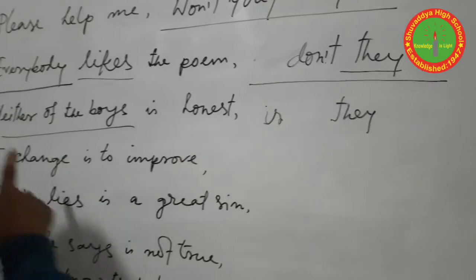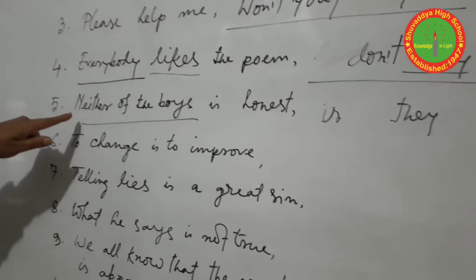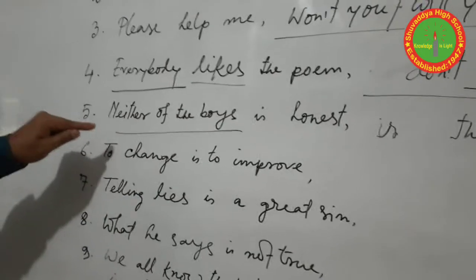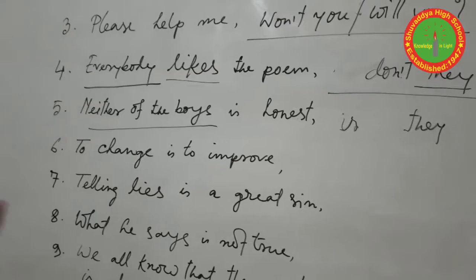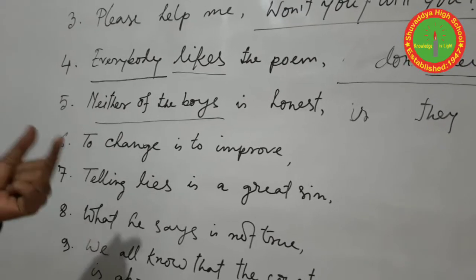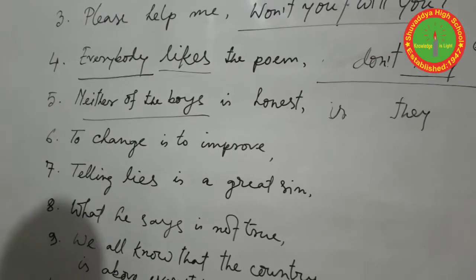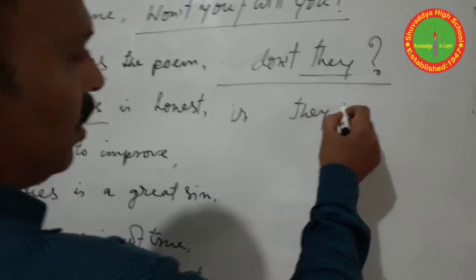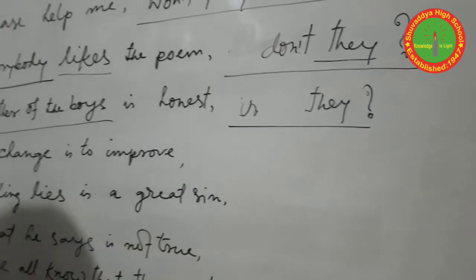Is the sentence negative or interrogative? Here it is negative. So any kinds of neither, none, no one, no, never, not, and if these words are found in our sentence, we should not use not. So the sentence is negative and the answer will be is they, but it's wrong.